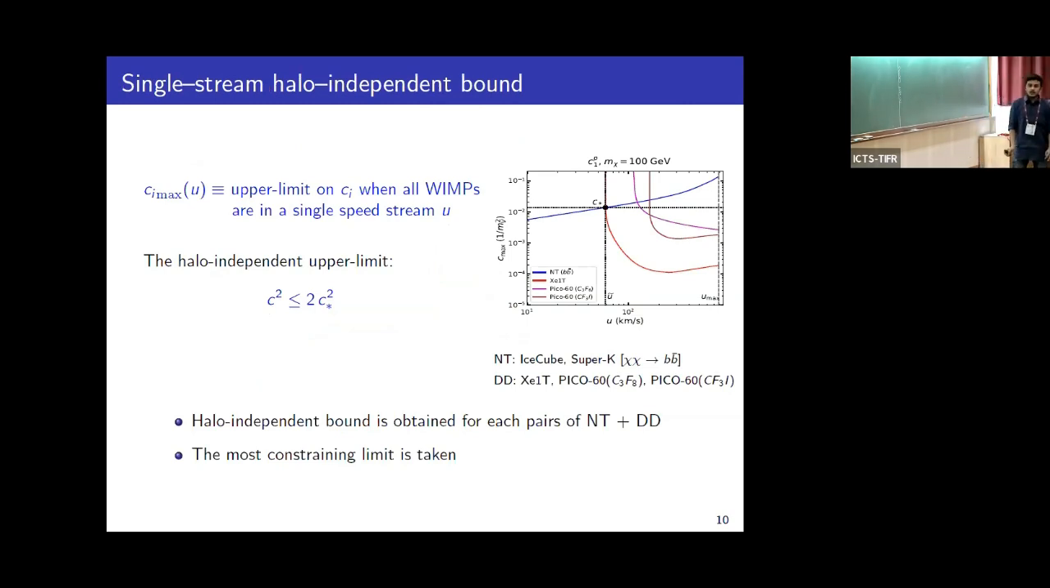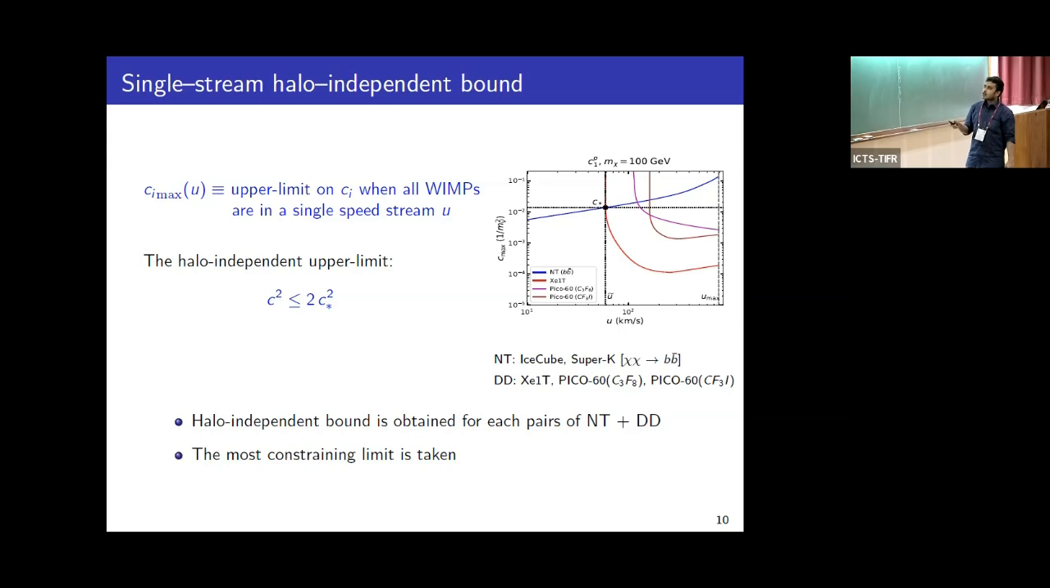In order to estimate the halo-independent bound, one can first estimate the single stream upper limit on the coupling, which is basically the upper limit when all WIMPs are concentrated in a single stream. This plot shows the single stream upper limit as a function of WIMP stream speed, for the O1 operator, the standard spin-independent operator, with WIMP-proton coupling and this mass. The limit from neutrino telescopes, which is based on the capture signal, is more favored for low WIMP speed, and limits from direct detection are more favored for high WIMP speed.